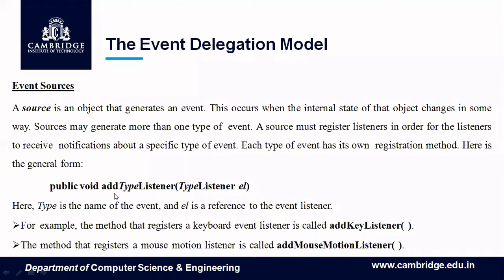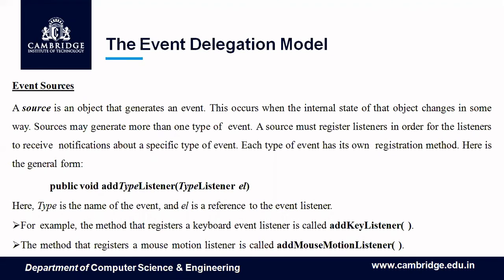Therefore, this add type listener is a method that is available for all the components of AWT. If you want to remove it, you have to use remove type listener. Whenever an event occurs, it will be notified to all the listeners. This is called multicasting. Unicasting means only one listener is notified; only one listener can register. We are not going to worry about unicasting because all our AWT controls are only